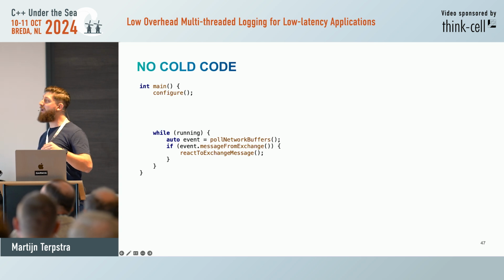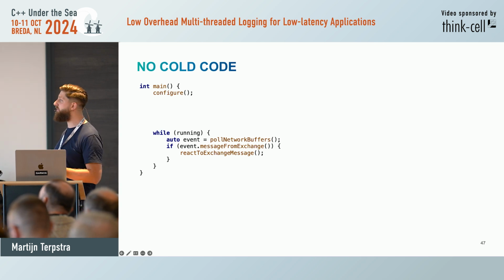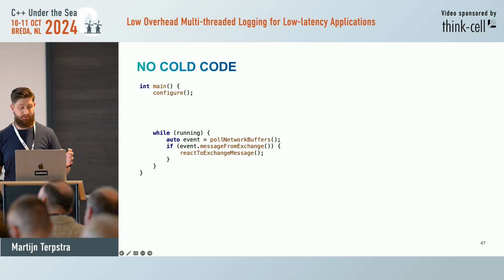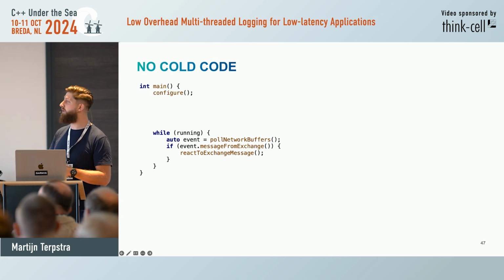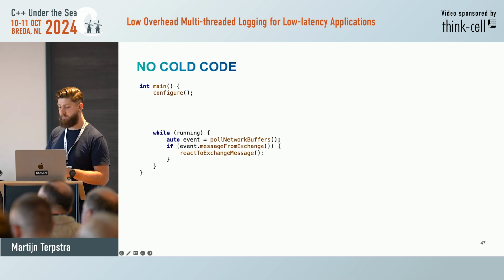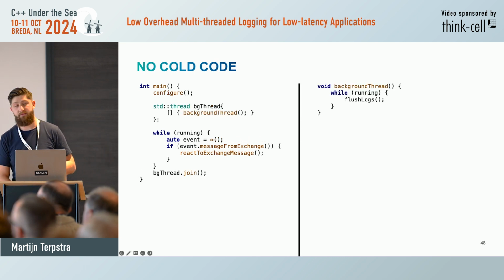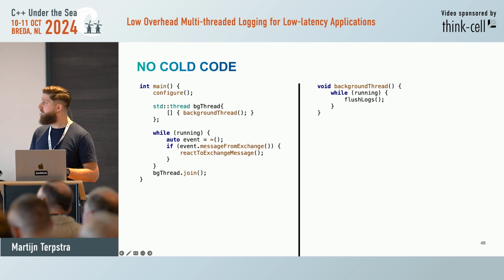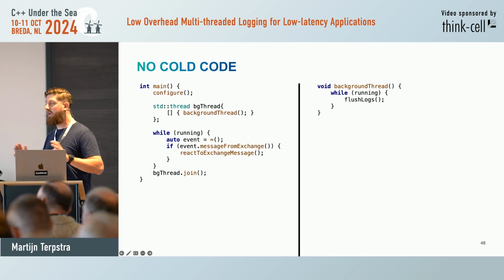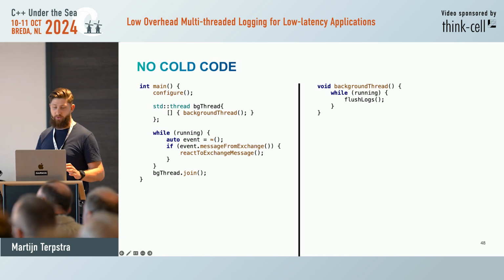So now we're back to the main program. We have our simple execution level program. We start, we configure, and all we do is poll network buffers. There's no room for cold code here while it's running. So let's put it on a different thread. So with a background thread, it will just be running and flushing any logs we make in our program.